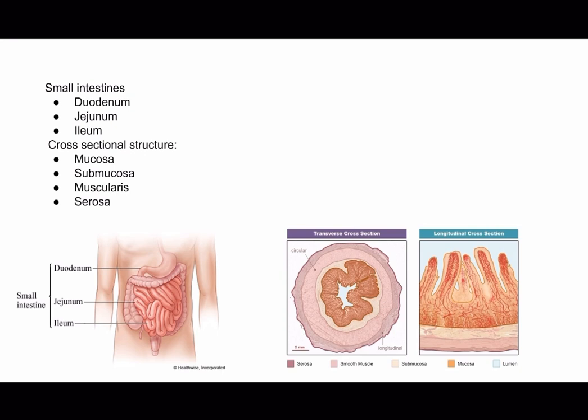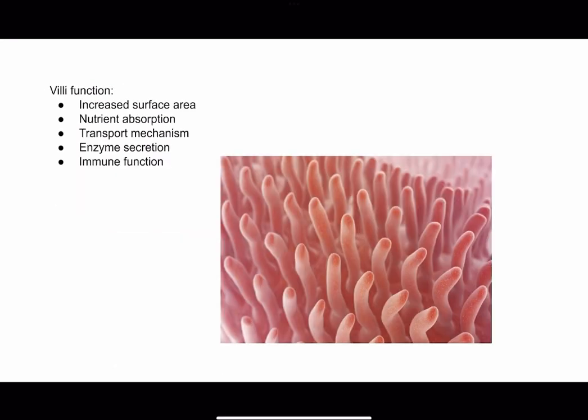And moving on, we'll get into the structure of the villi, as it is extremely essential in absorption. These are finger-like projections which are found on the inner lining of the small intestine and greatly increase the surface area, enhancing the efficiency of absorption. And here are the main functions of the villi. As previously mentioned, the main one is increasing surface area. The villi significantly expand the surface area of the small intestine.